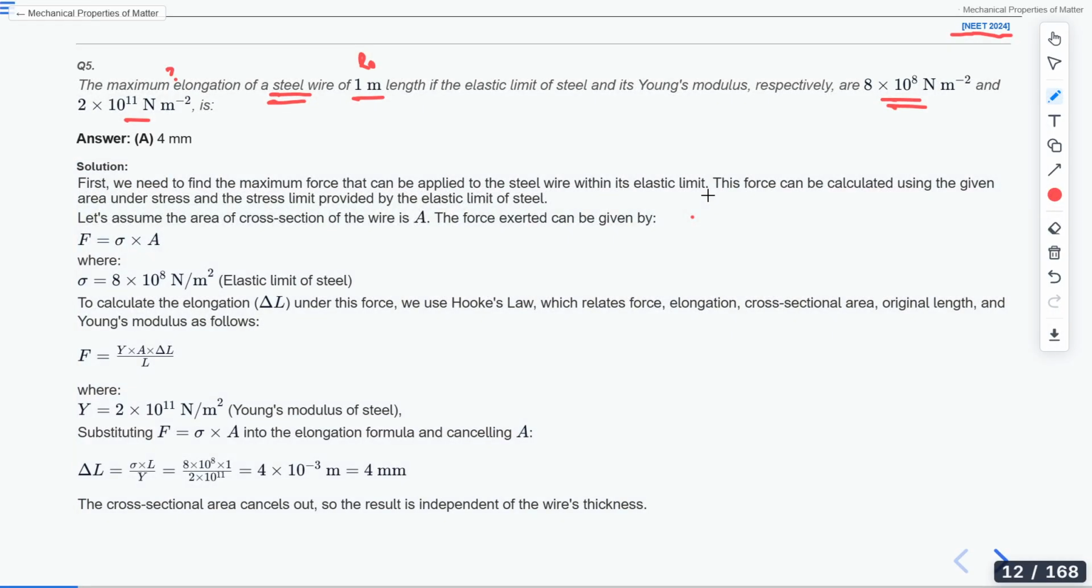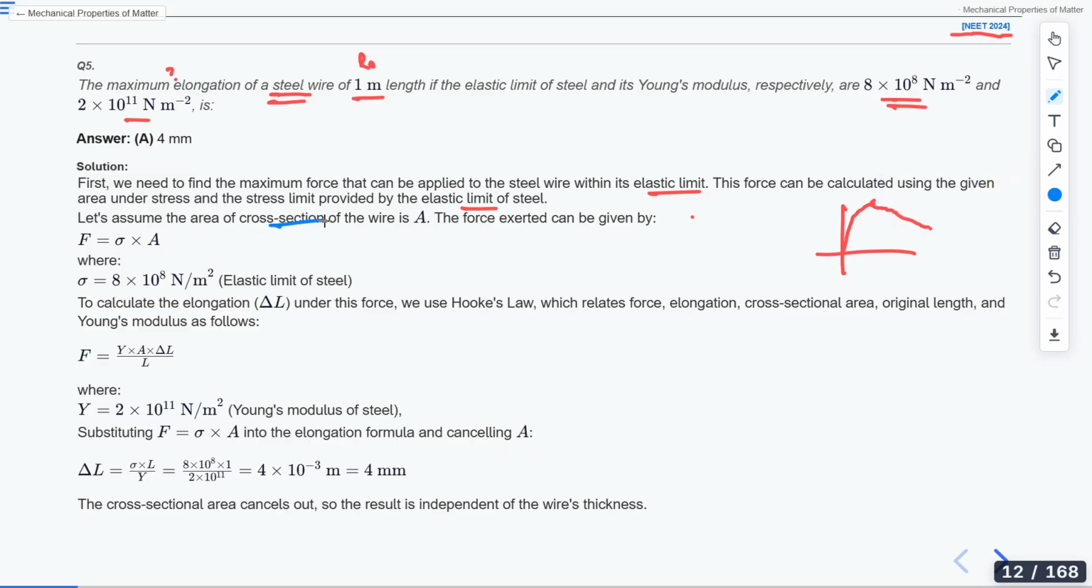Now let's look at the solution of this question. First we need to find the maximum force that can be applied to the steel wire within its elastic limit. This force can be calculated using the given area under the stress-strain curve, provided by the elastic limit of the steel. This is the curve that we are getting. Here is the fracture point and here is the peak value. I have actually done it in the class.